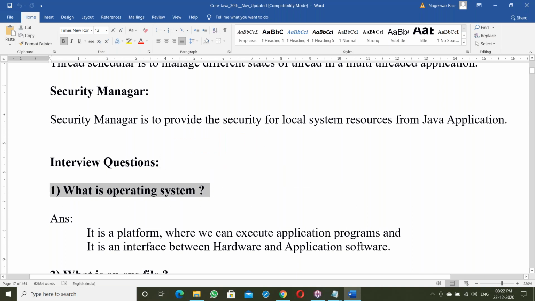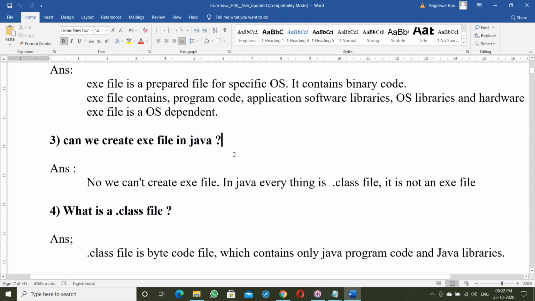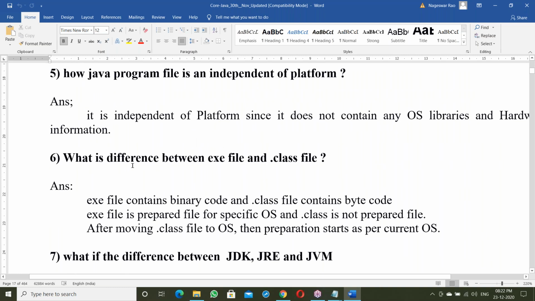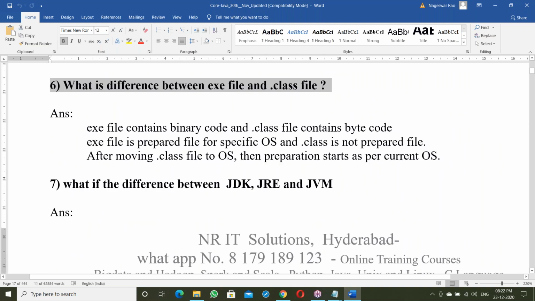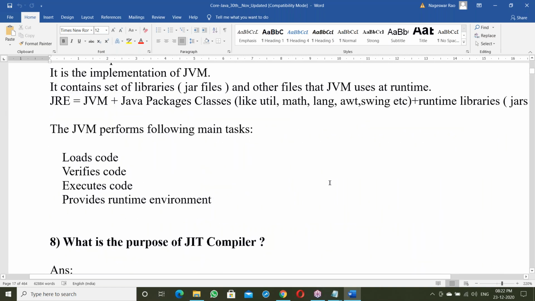Like what is an OS? What is an exe file? Can we create an exe file in Java? What is a .class file? What's the difference between an .exe and a .class file? What's the difference between JDK, JRE and JVM? All the interview questions are prepared here.